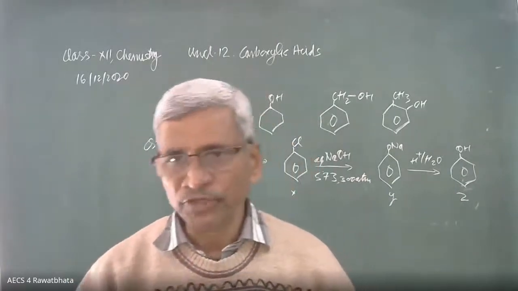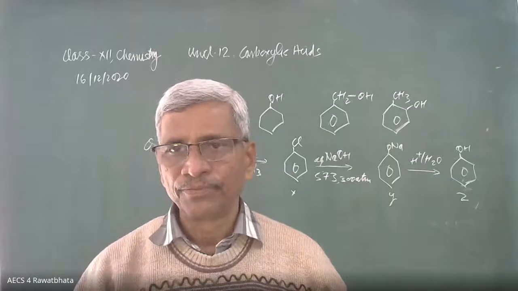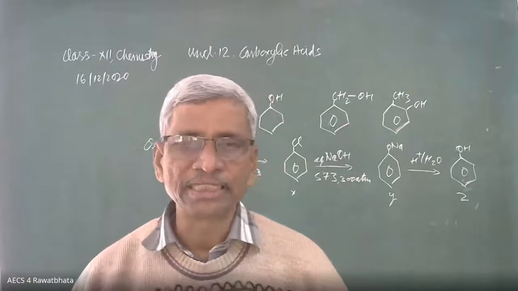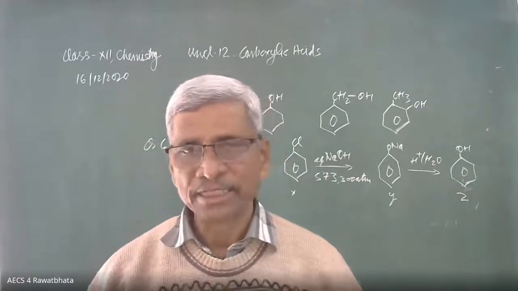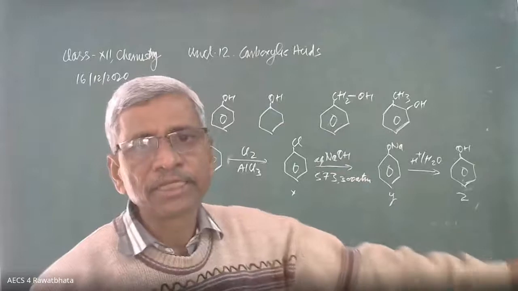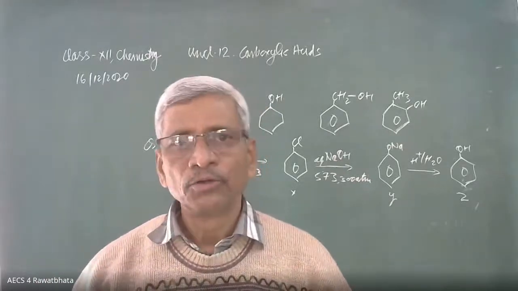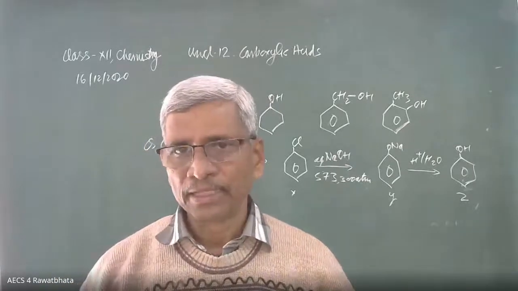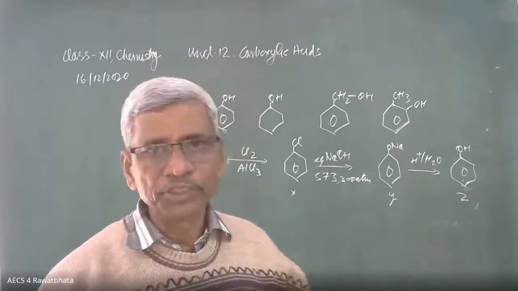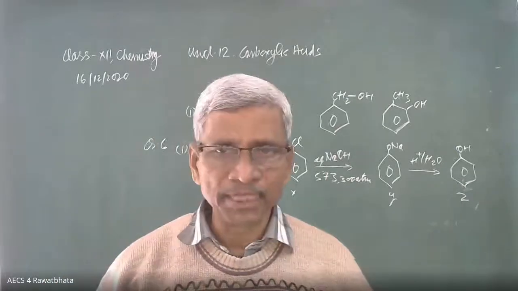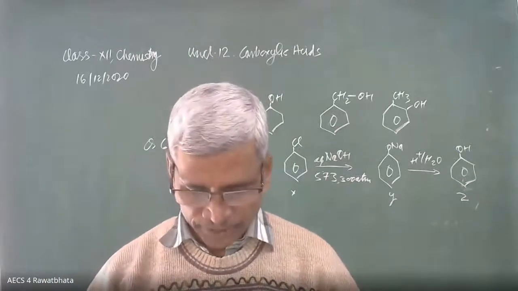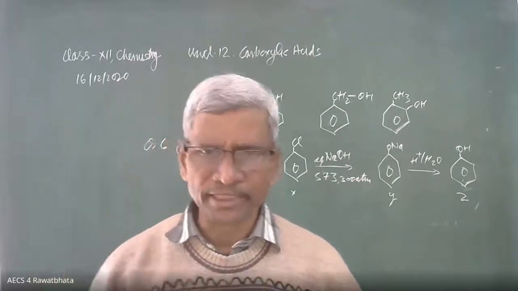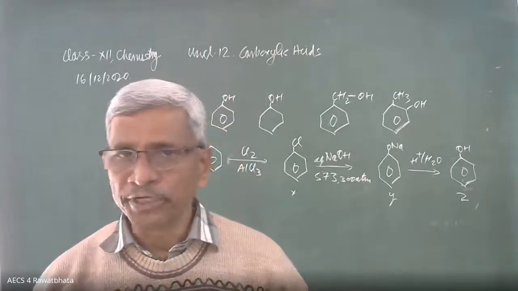Chlorobenzene can be converted into phenol in industry also. That is another technique. In industry we can convert chlorobenzene into phenol by using some catalyst. It is one of the industrial processes. But here, according to this question, this is the XYZ. Chlorobenzene can be converted into phenol by other methods also. This is not the only method, but according to this question, these are the XYZ intermediates of the reaction. Okay, beta, don't get confused. There is no only one way to convert one compound into another. So many ways are there. But we have to go according to the demand of the question.